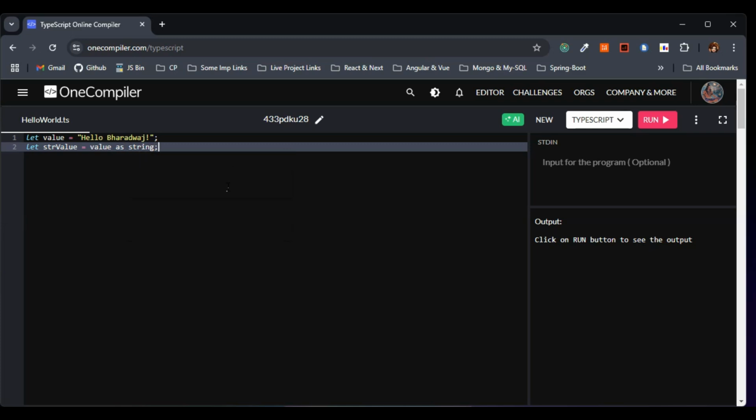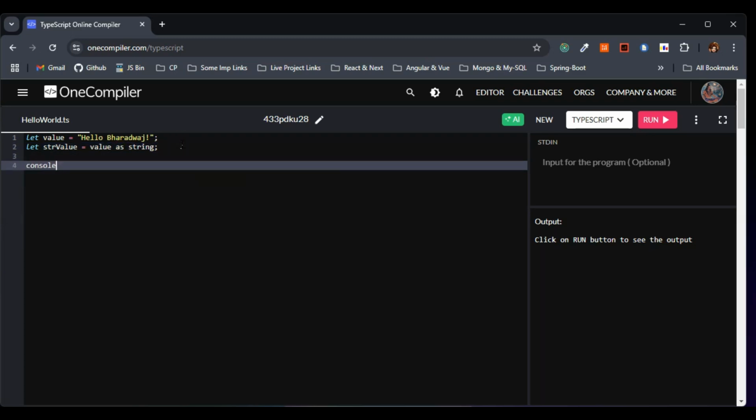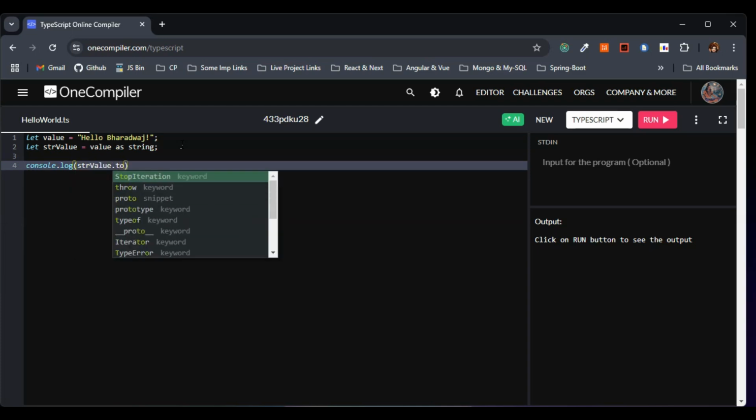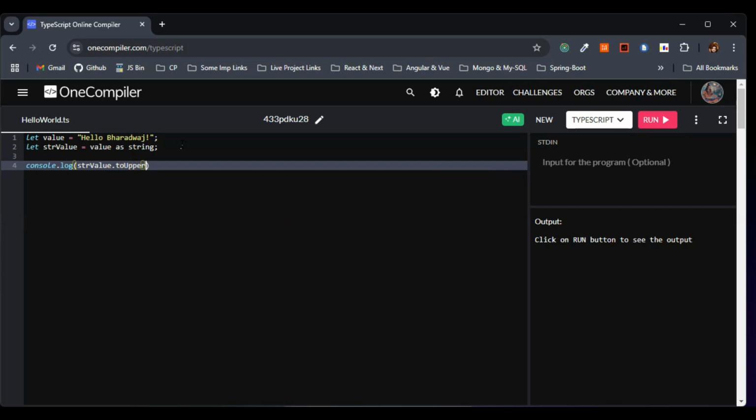So what am I doing here? This casts value to string. I'm making use of the as keyword here. Let me log something very quickly. I'll give console.log, strValue, and let's convert this to uppercase. I'll make use of toUpperCase, so we have to get hello Bharadwaj with every letter in caps. So we are converting this to uppercase.